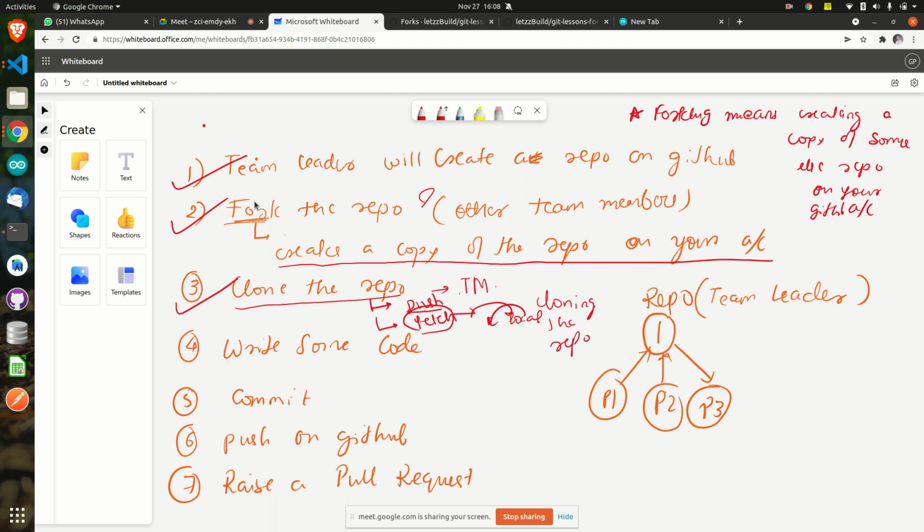I want you all to write your names. Tomorrow I may ask you to write some bigger code. Your first step to write some program in someone else's project is to fork it. After forking it, you will clone the repository on your local laptop, because it is very difficult to write the program on GitHub. Then you will open VS Code or Notepad, whatever editor, write the program, and upload it back to GitHub.